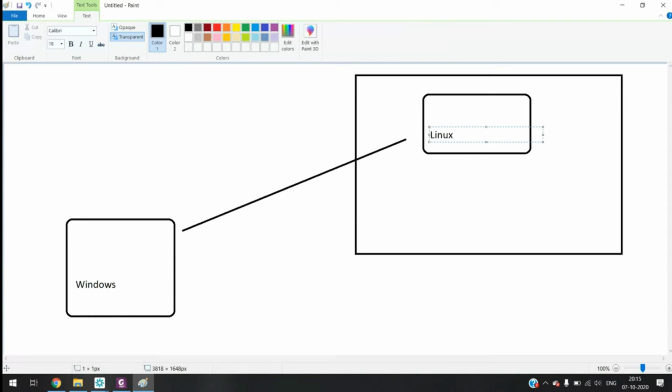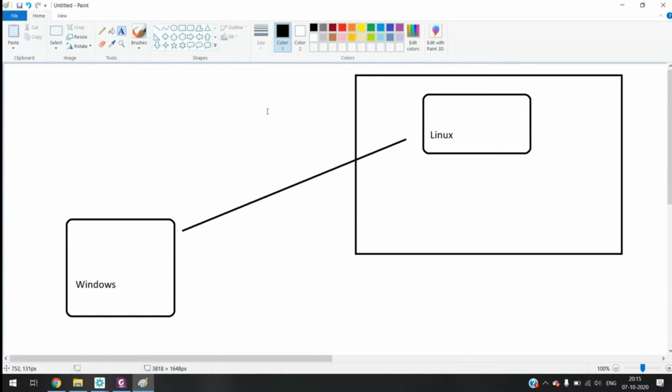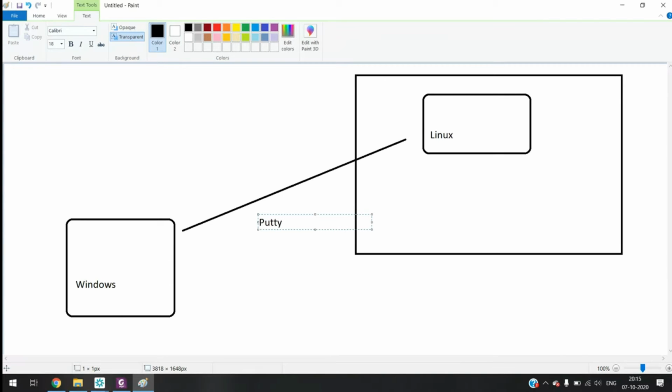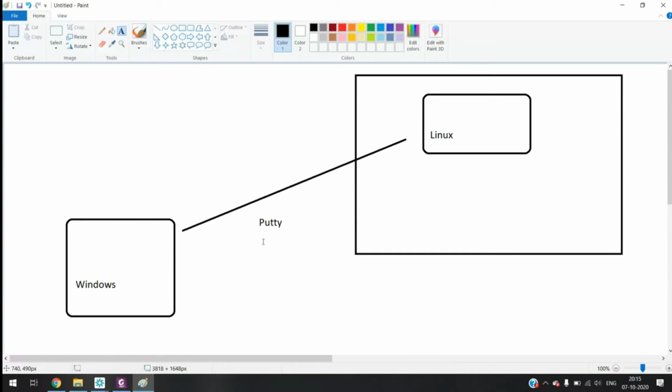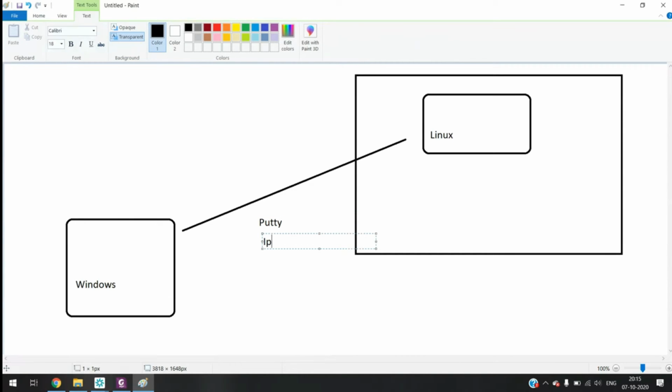We can use an SSH client, for example PuTTY. We can use PuTTY to log into Linux machines. If we are using PuTTY, then we have to give the IP address of the instance, the username of the instance, and the key also. All these things we have to provide in PuTTY.